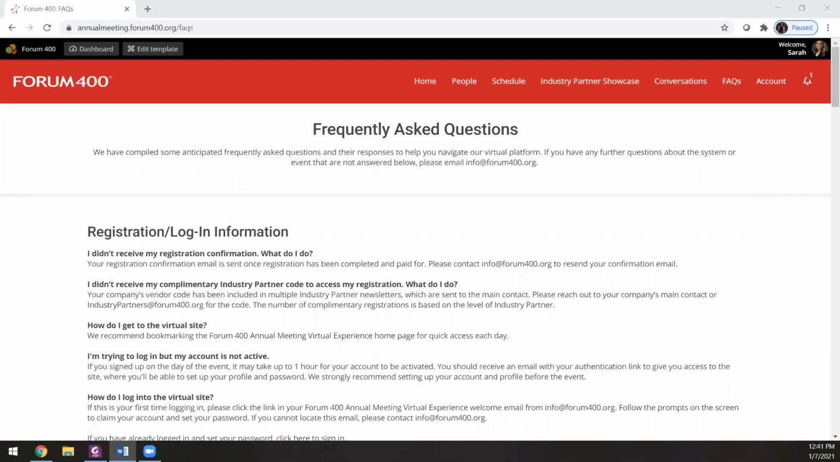Secondly, please be sure to download Zoom if you haven't already. This is one less step that you'll have to worry about the day of the event. And finally, check your internet connection to ensure you have a strong connection. You can check your speed at fast.com. We recommend using Google Chrome or Microsoft Edge for the best experience.